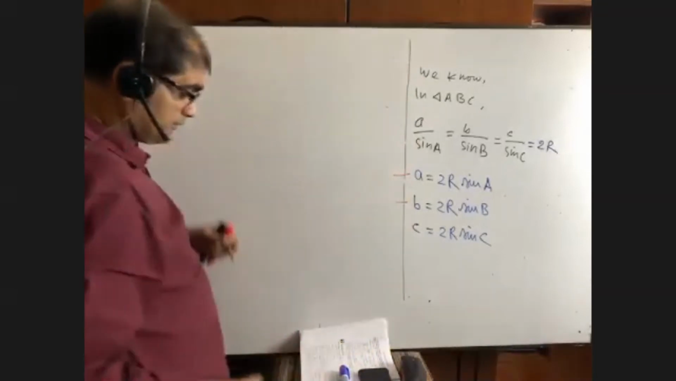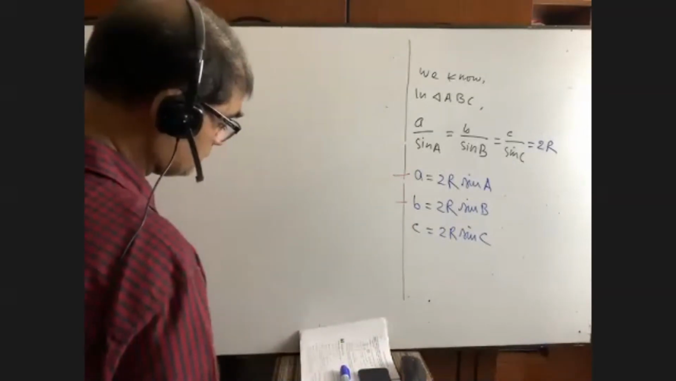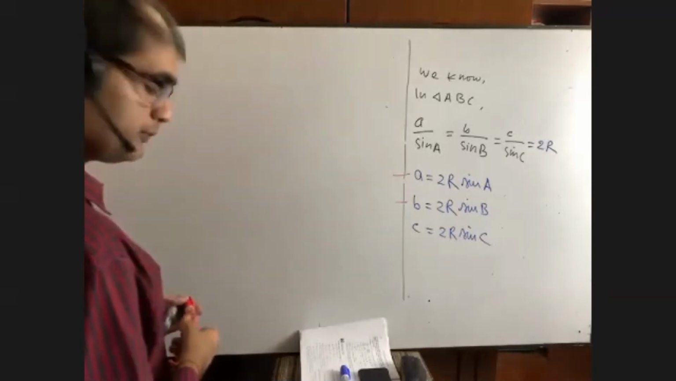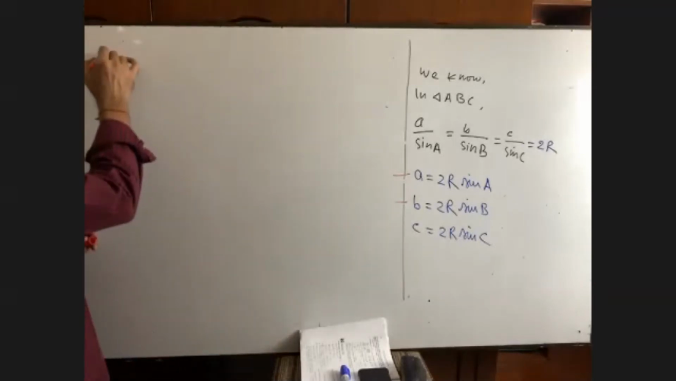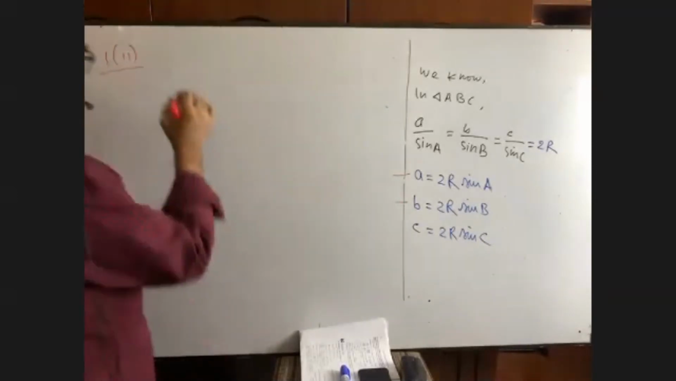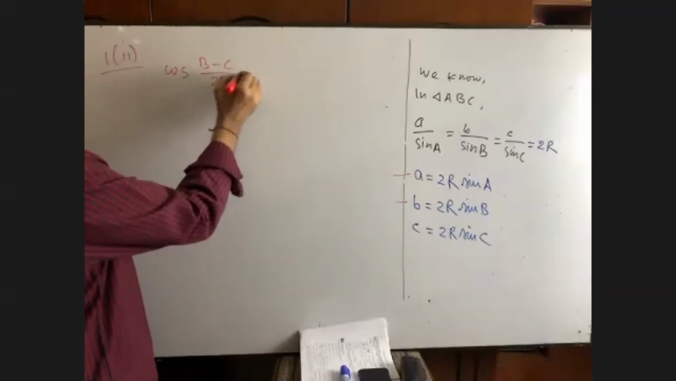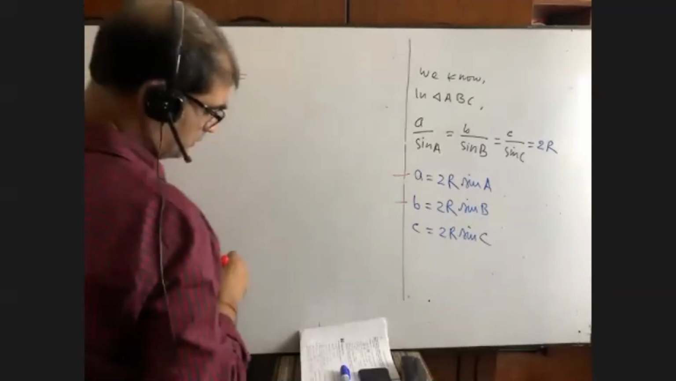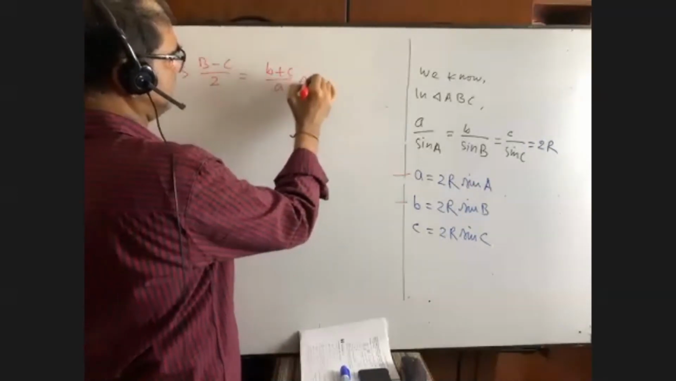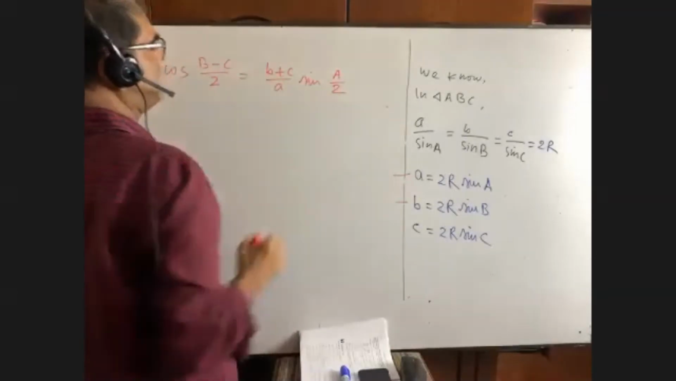Now, the other math that is going to be done, that is question number 1, 2. Okay, you see question number 1, 2. We have to prove that cosine (B minus C) by 2 is equal to (B plus C) by A, sine A by 2. Okay.